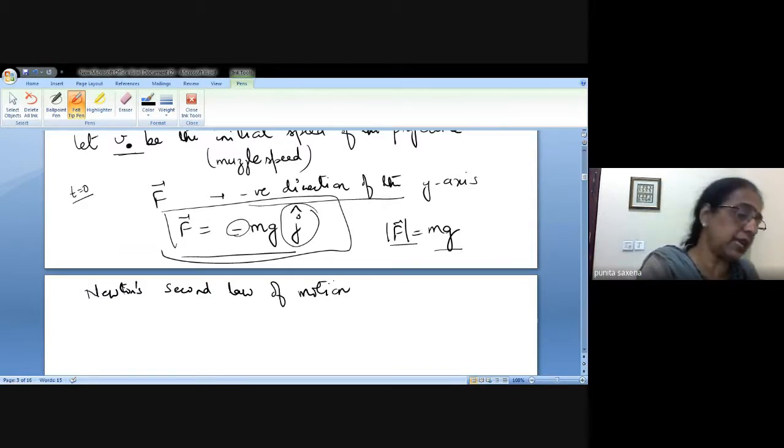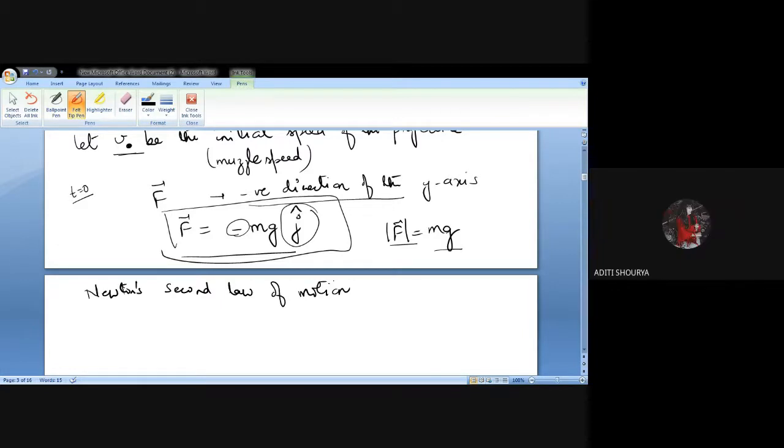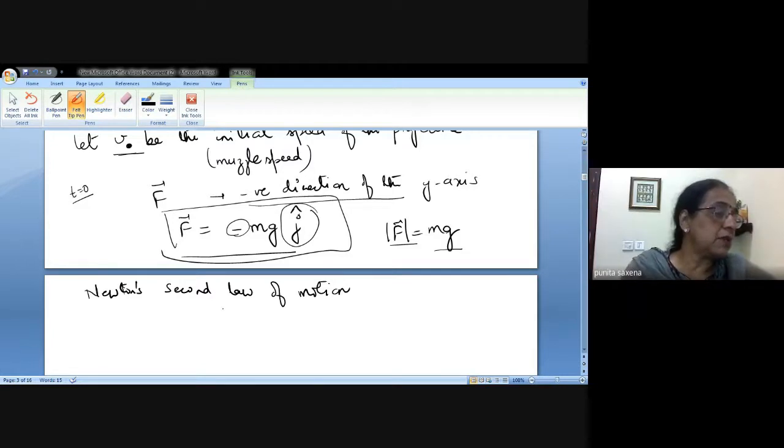What does Newton's second law of motion say? Force equal to mass into acceleration. The sum of all the forces. In fact, Newton's law says that the sum of all the forces which are acting on that particle must be equal to mass into the acceleration.